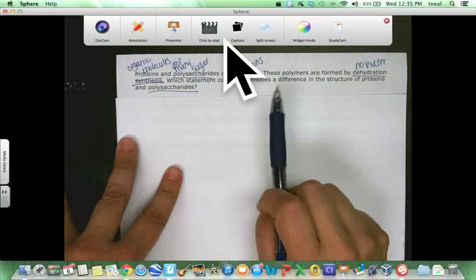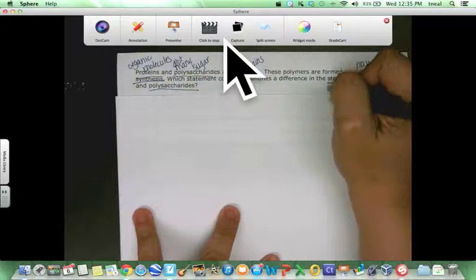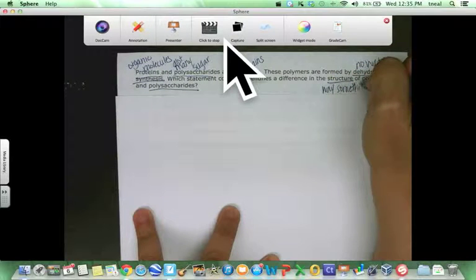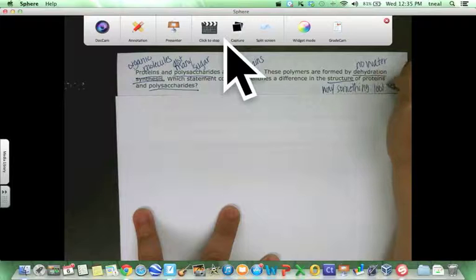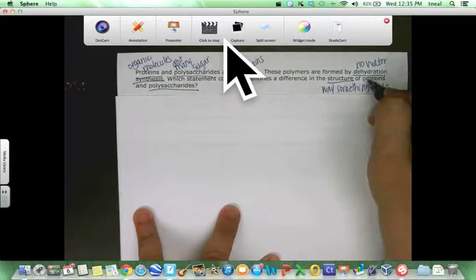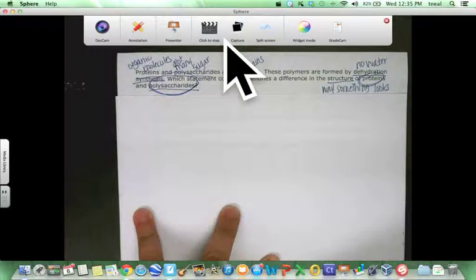So both proteins and polysaccharides are long chains. They are formed by dehydration synthesis. Which statement correctly identifies a difference in the structure? And structure is the way something looks of proteins and polysaccharides. So you're looking at the difference between proteins and polysaccharides. Okay? That's all the question is asking you. Which statement correctly identifies a difference in the structure of proteins and polysaccharides?